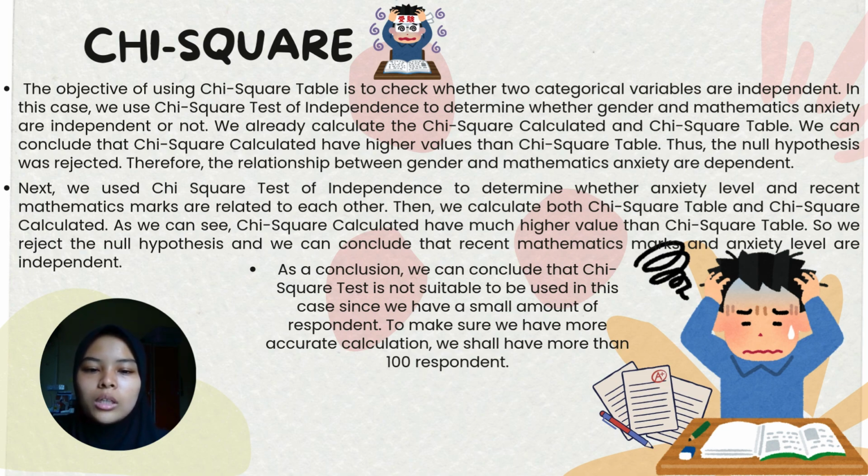As a conclusion, we can conclude that chi-square test is not suitable to be used in this case, since we have a small amount of respondents. To make sure we have more accurate calculation, we should have more than 100 respondents.